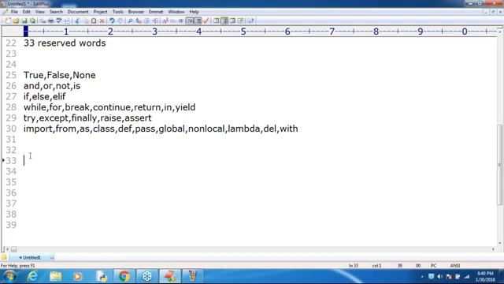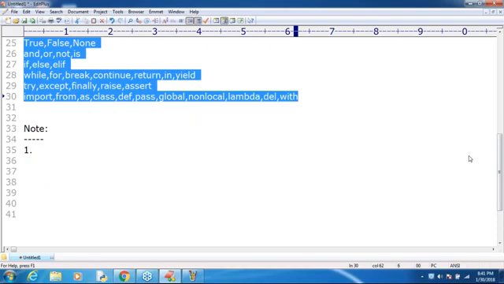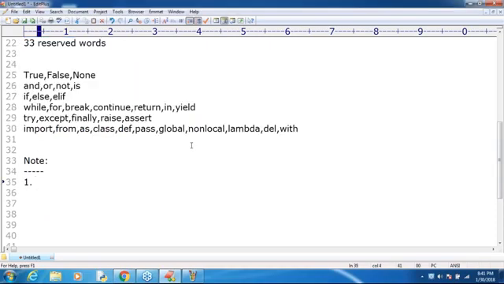Now take very special care about this terminology. There are some important points I have to talk about. If you observe all these 33 reserved words, how many reserved words are there? 33 reserved words. There is one common point about all these 33 reserved words. Anyone, can you please tell what that common point is?